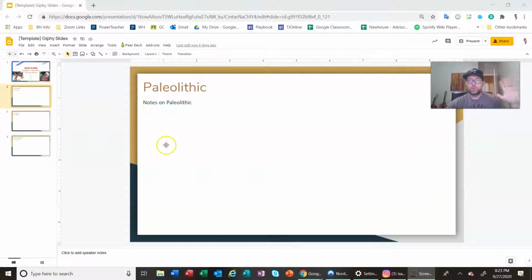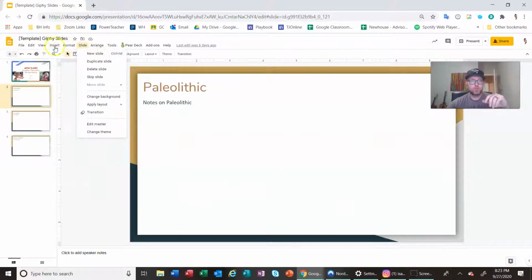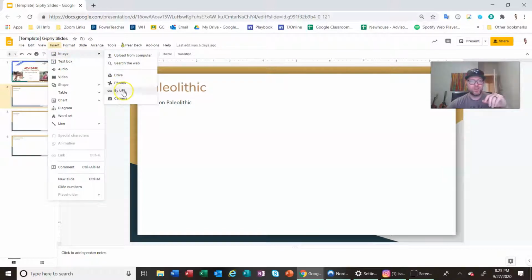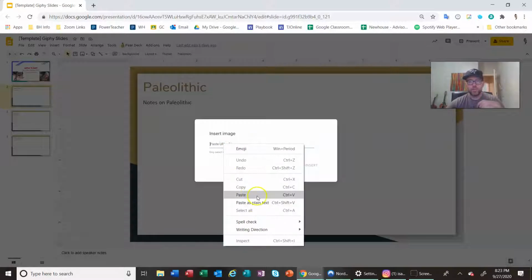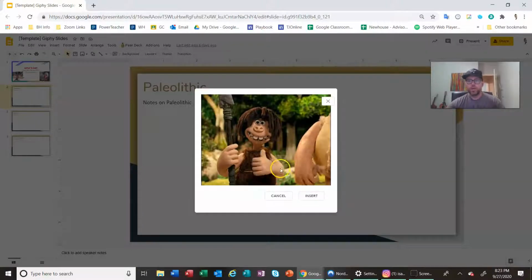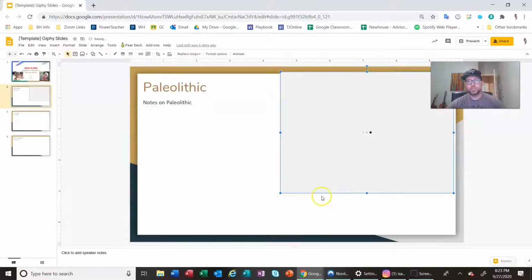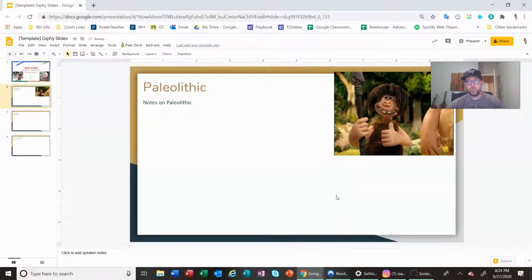Now we're in the slides, but how do we insert the cool GIF that we just did? So make sure you're not selecting anything. Go Insert, Image, Image by URL. Again, that's Insert, Image by URL. Once you have this open, hit Control and V on your keyboard, or you can right-click and paste. But Control-V is the best way, because we copied. Control-V is paste. Boom! We got a caveman in there. Let's click Insert, and now we have something representing what we want to put in there, right?